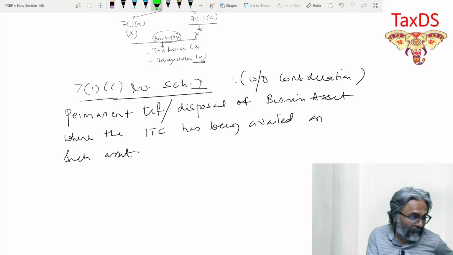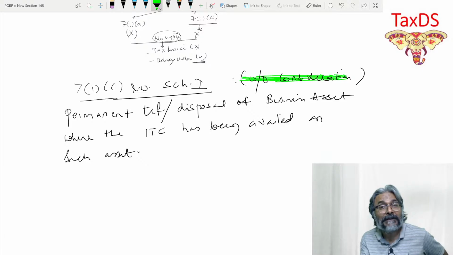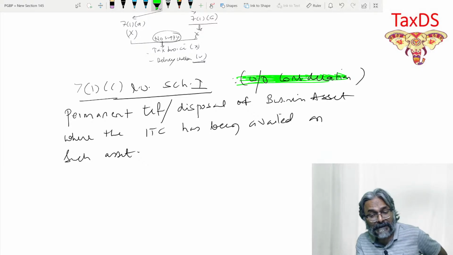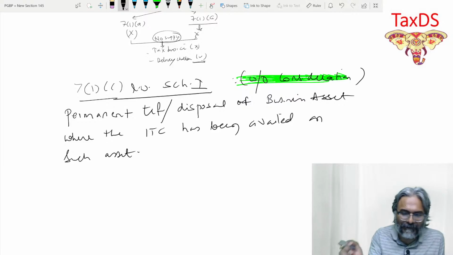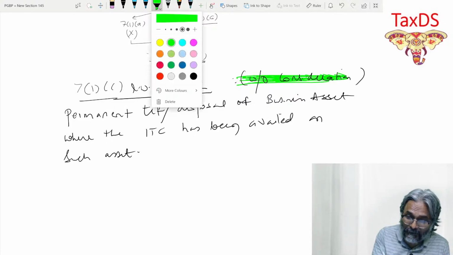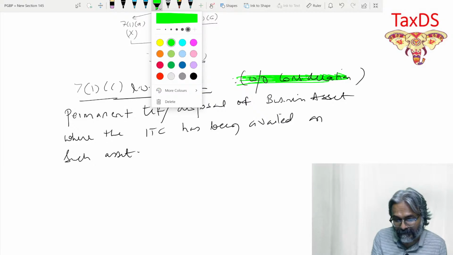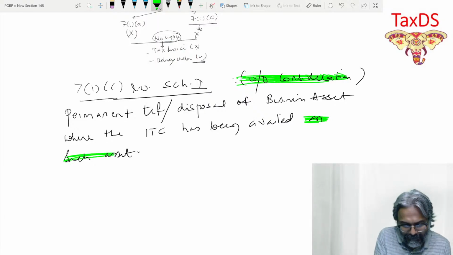Again I'm repeating this point, students, again and again, that all we are discussing is about without the consideration. What we are discussing in this context is all about without the consideration. Now, students, be very careful about our discussion that we are going to have in this context. I hope that you also have the highlighters and all.